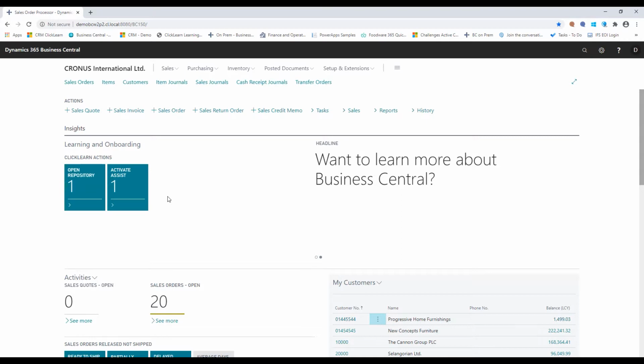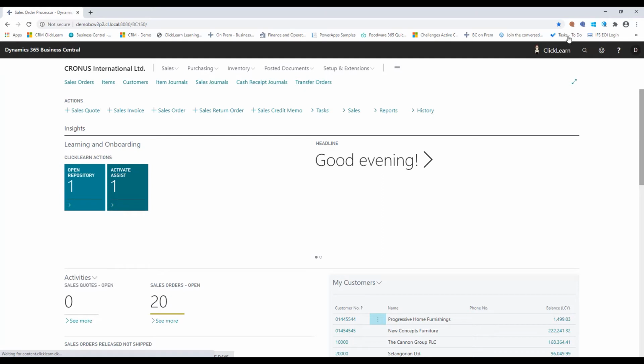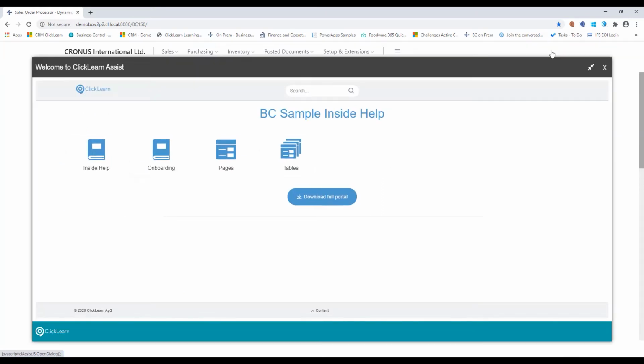This is an insight help that we're capable of adding into your Business Central. This actually gives us the ability to go in here and click on the assist. It will bring up a little friend up here called ClickLearn. And as I click on him, I get the learning portal that I created for Business Central directly inside the application. So now you have the ability to deliver the learning portal and the learning material right where your end users need them, in the application itself.